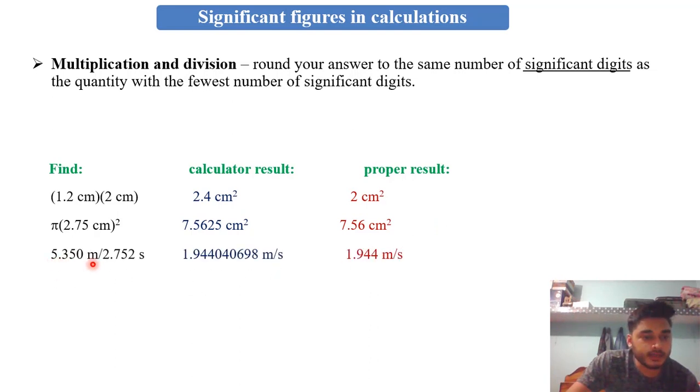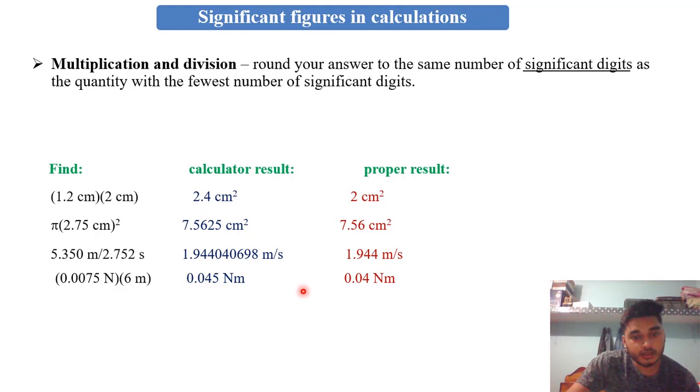In another example, this is 5.350 meter divided by 2.752 second. So this has 1, 2, 3, 4 significant figures, and this has 1, 2, 3, 4 significant figures. When we divide this, we get this result calculated with the help of a calculator. And what can we take? Only 4. So we include 1, 2, 3, 4. So 1.944 meter per second will be the proper result.